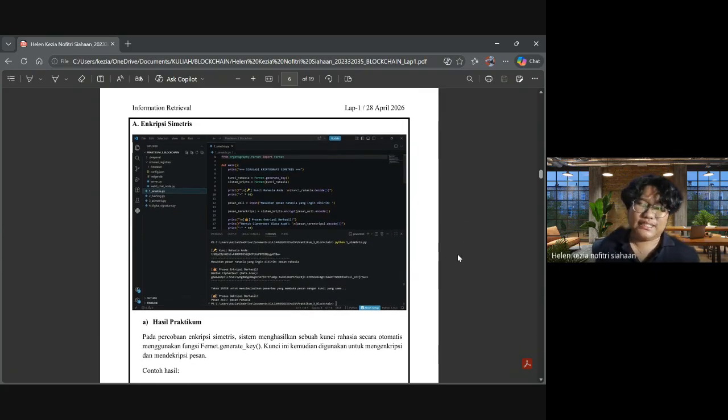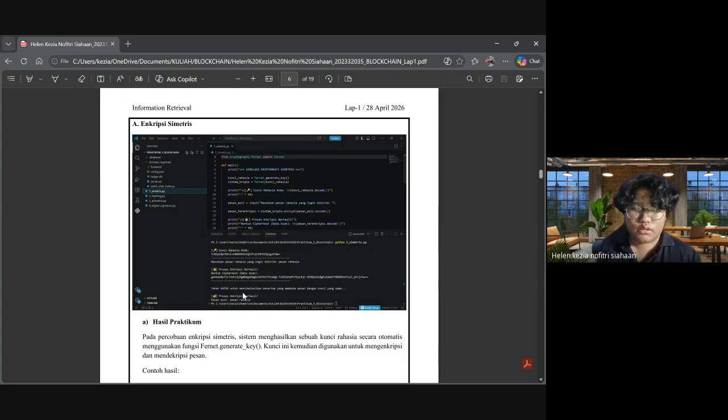It is the symmetric encryption. Before we talk about something inside the symmetric part, we will talk about the practice first. For doing the practice, you type python and the name of the file, then it will print out something. You need to insert the secret message here.